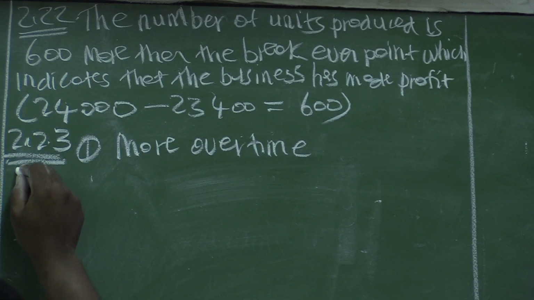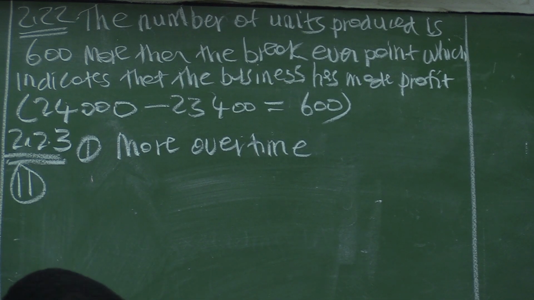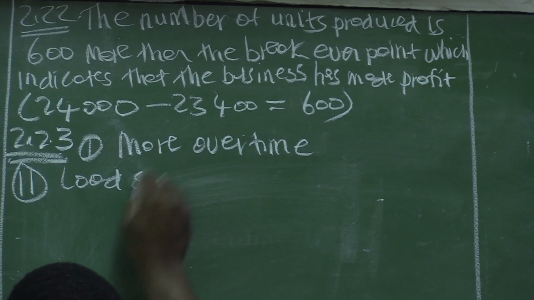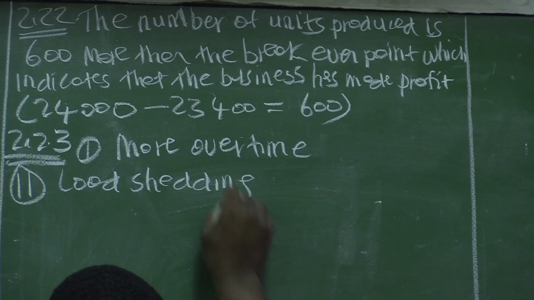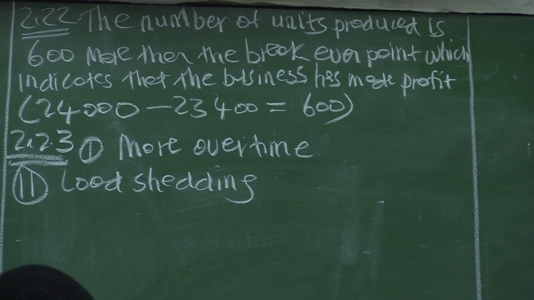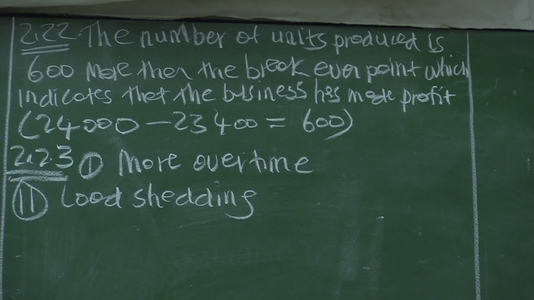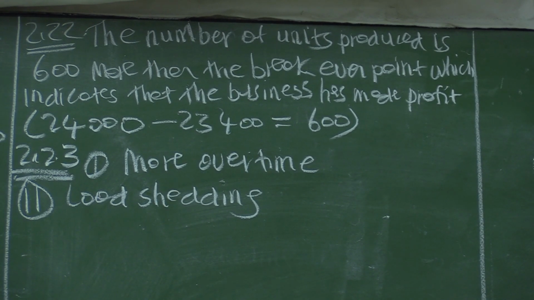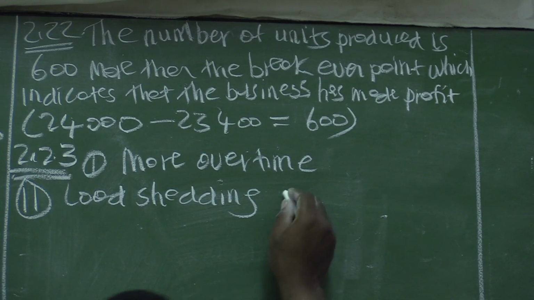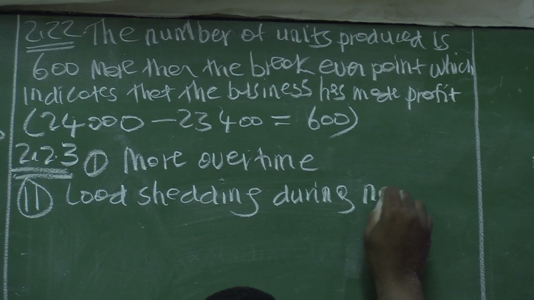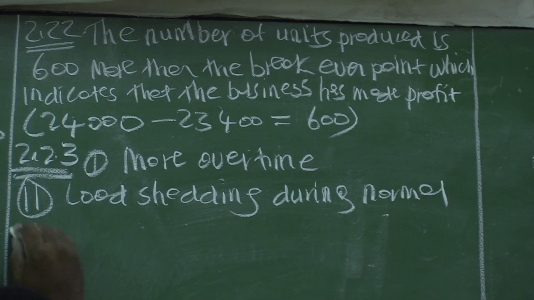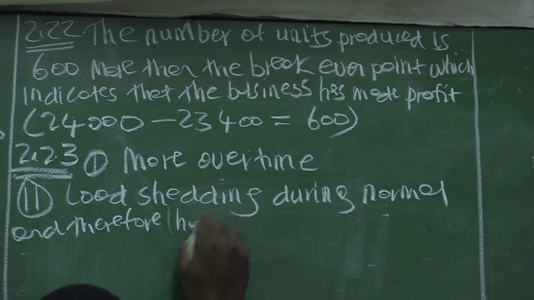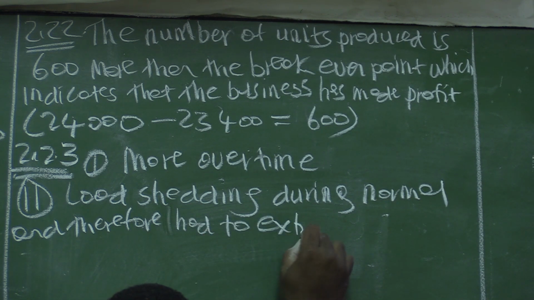If there are also some disturbances during production, and therefore workers had to work extra hours, like for example if there is load shedding, it might also be another reason. Load shedding might also be another reason for this labor cost, because if there was disturbance in the production process, load shedding during normal time, and therefore workers had to work extra hours.